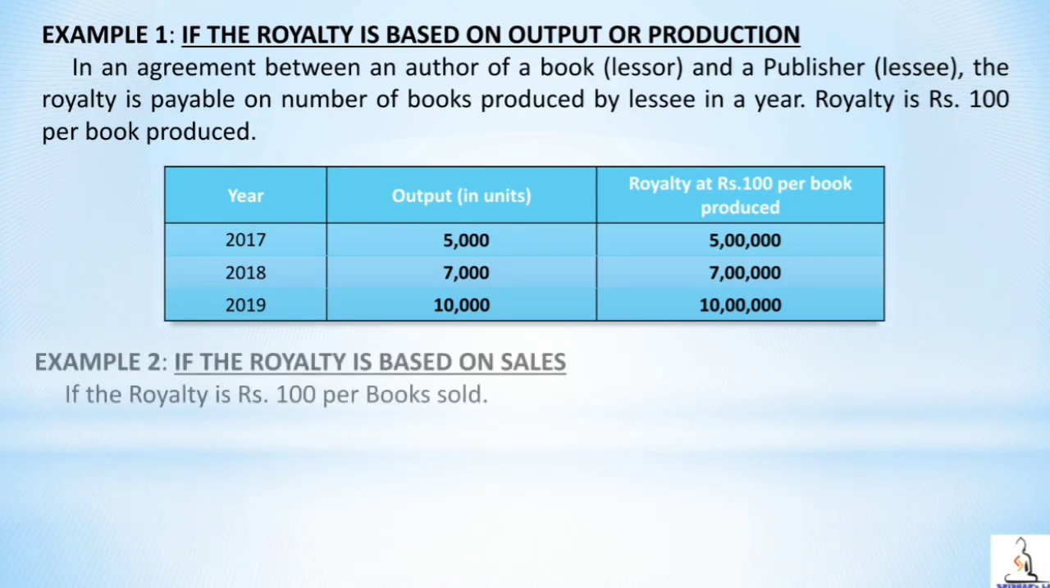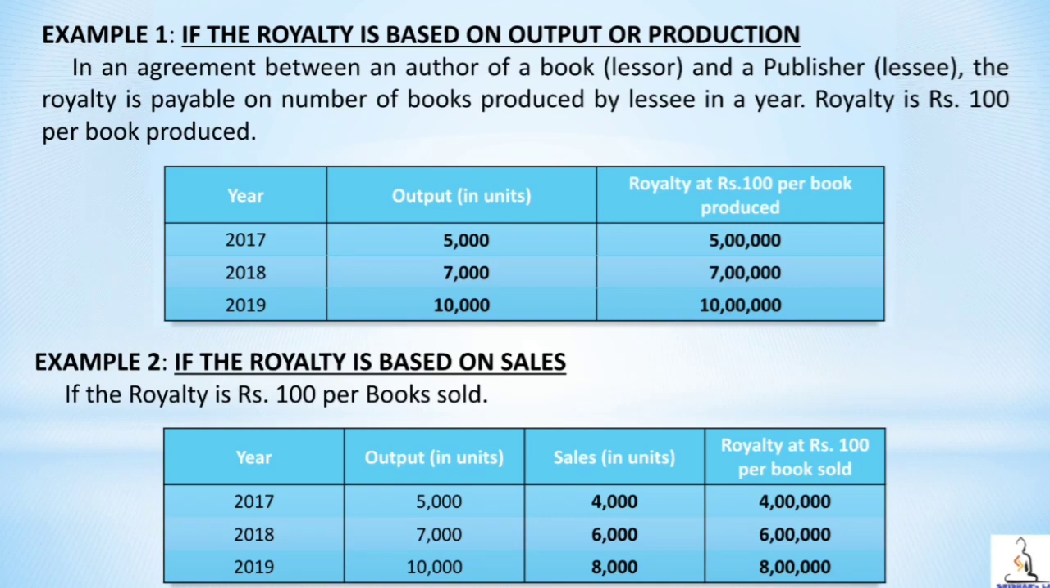Now let us see how the royalty is calculated when royalty is based on sales. Let us take the same context as above, but here in this second example, the royalty is rupees 100 per book sold. Very important, the royalty is rupees 100 per book sold. So for every book sold by lessee, the author will get 100 rupees as royalty.